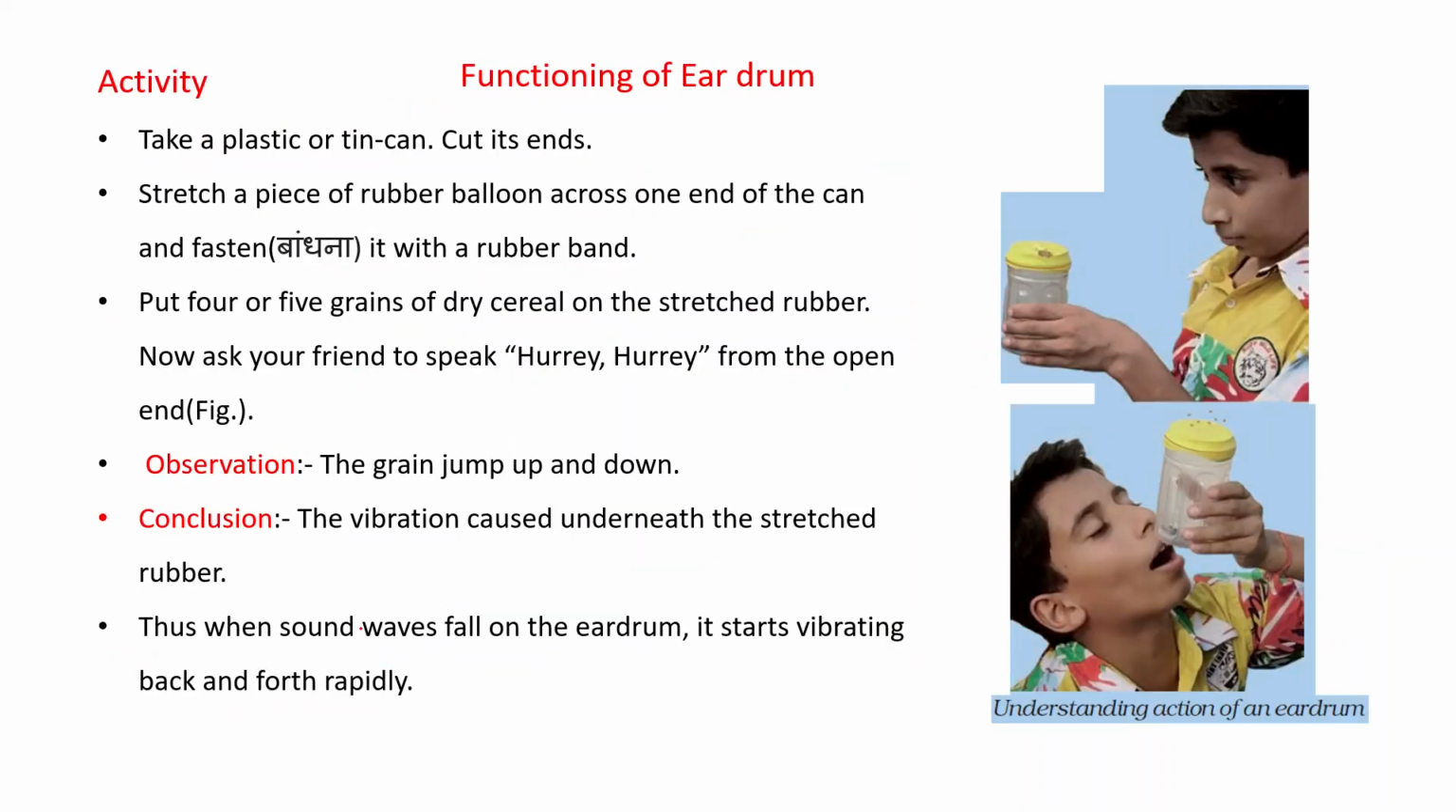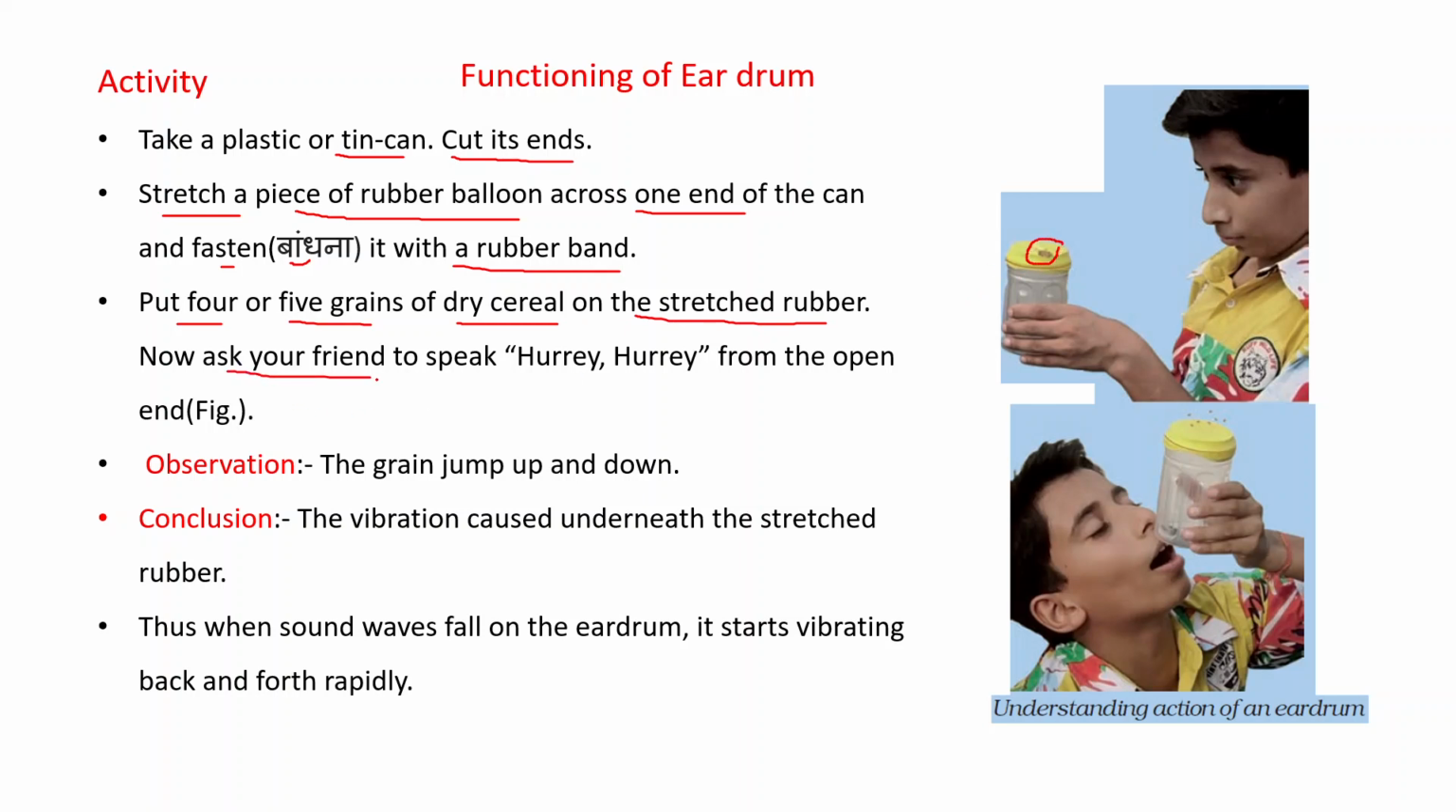Then, what is the function of this eardrum? We can understand the functioning of the eardrum in our ear with the help of this activity. Take a plastic or tin can, cut both of its ends. Then stretch a piece of a rubber balloon across one end of the can and fasten it with a rubber band. Put 4 or 5 grains of dry cereal on the stretched rubber like this. These are the grains.